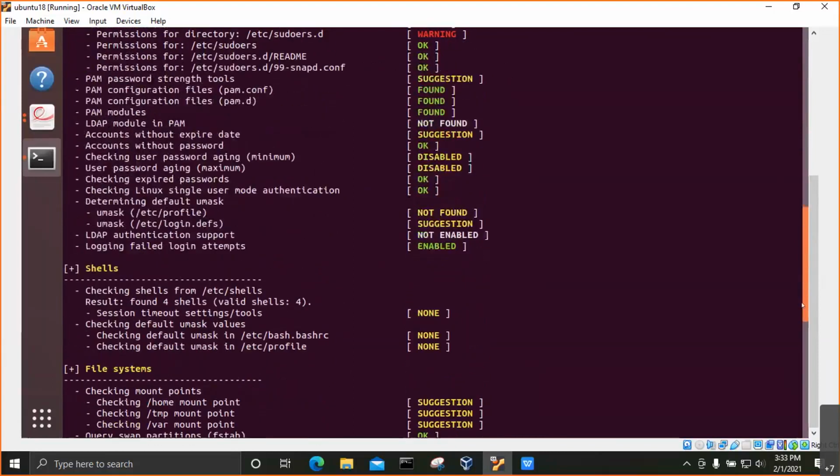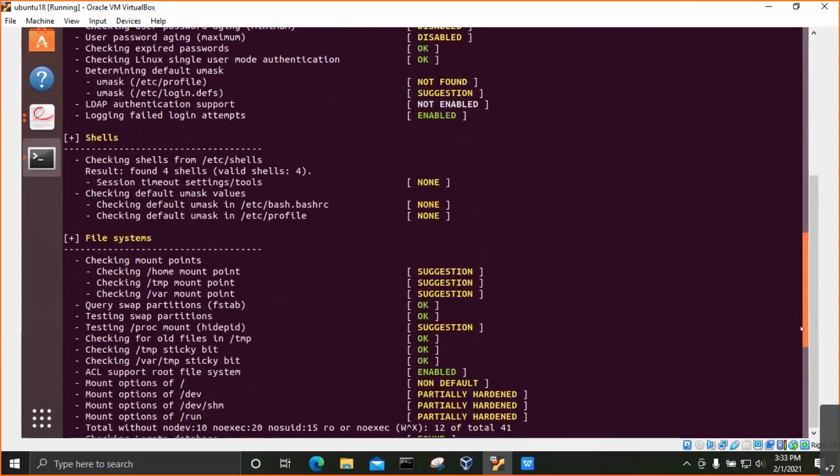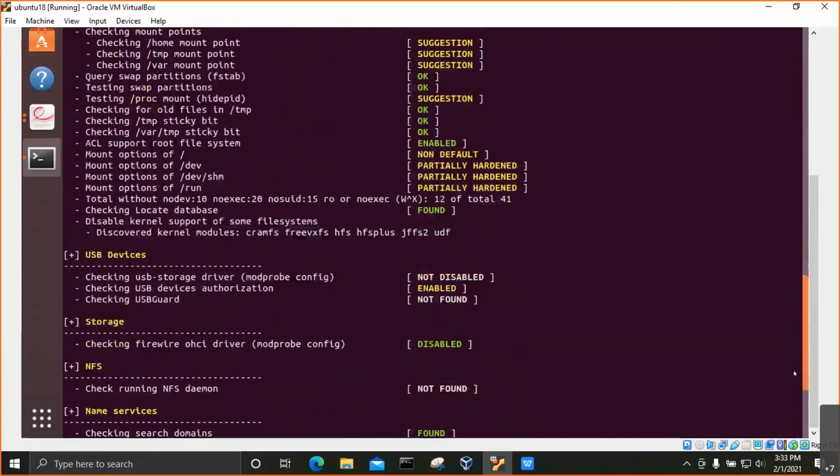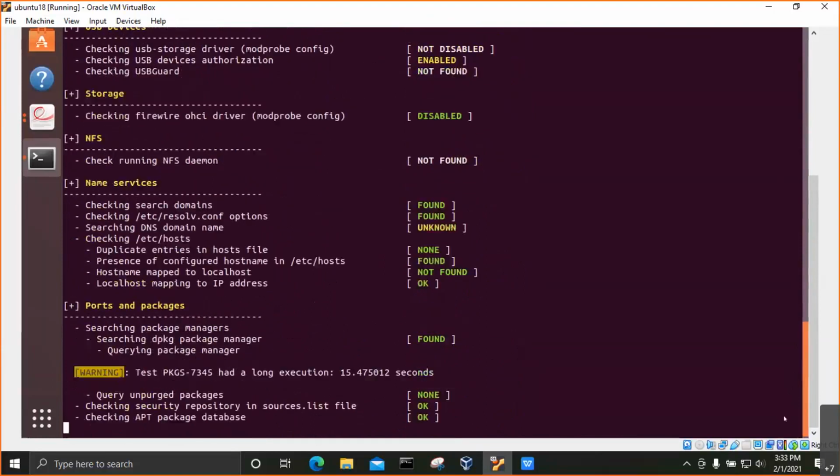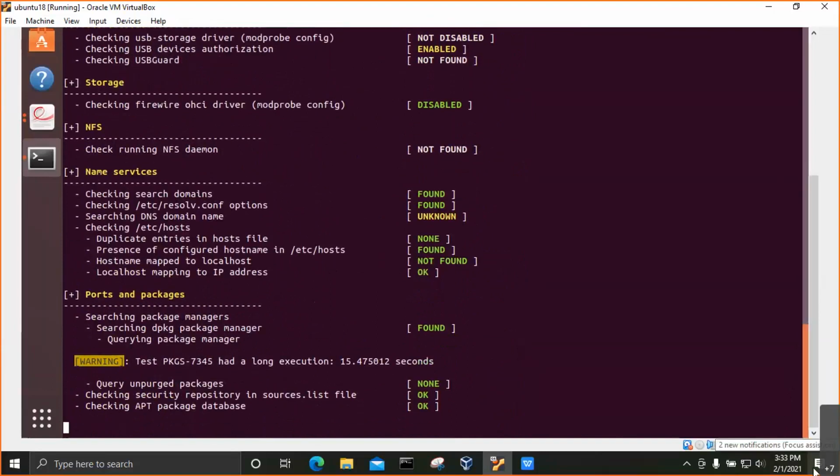According to each category, it has given us the result in amber or in red or as suggestion. By the end of this, we will find a result where it will give us a hardening index, which will be the exam score.